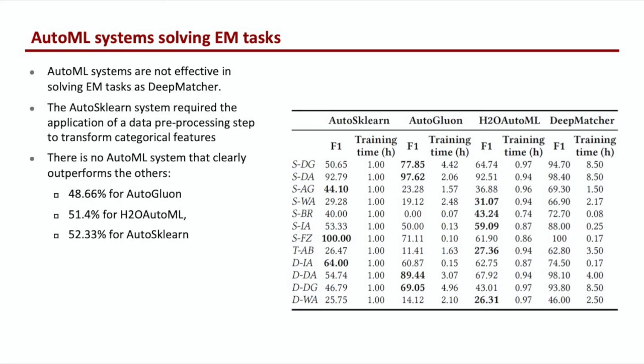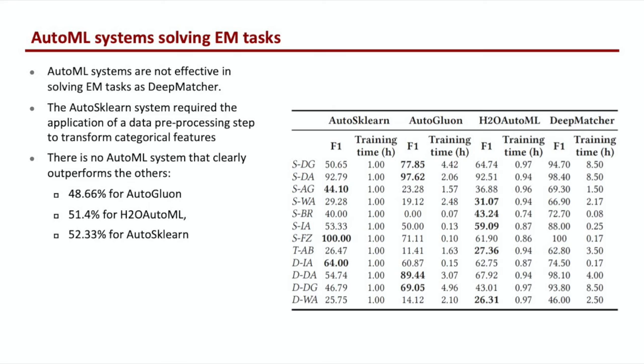In this first evaluation, we evaluate only the AutoML systems in solving the entity matching task. And we can see that AutoML systems are not effective in solving entity matching as the matcher. In addition, the Auto-sklearn system requires the application of a data preprocessing step to transform categorical features.